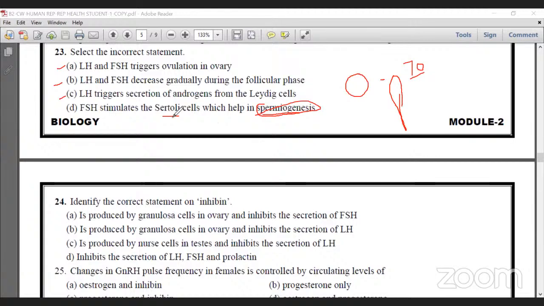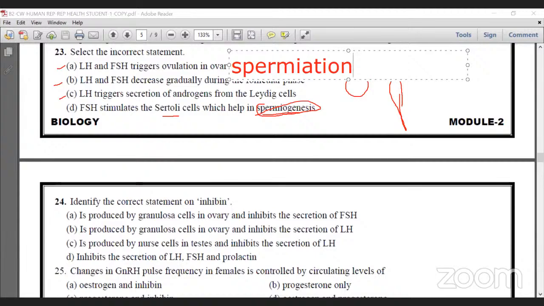Sertoli cells certainly provide nourishment, but it helps not in spermiogenesis, it helps in spermiation. Spermiation spelling, I will put S-P-E-R-M-I-A-T-I-O-N, spermiation. Releasing of sperm from the Sertoli cell. Okay.